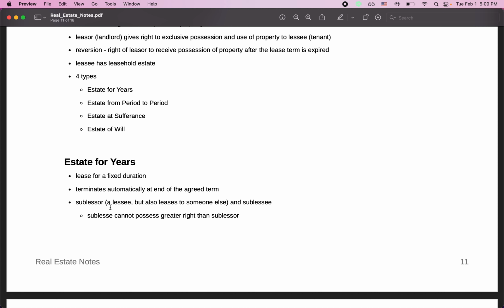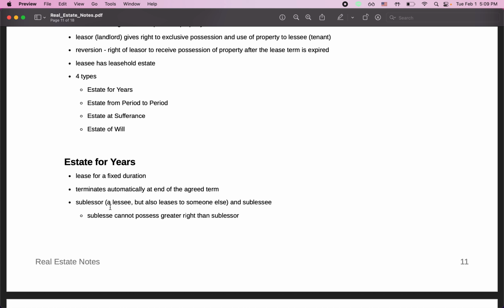One thing to note about these estates is that if you rent, the person who's renting, the lessee or the tenant, may be able to lease it to someone else unless specified in the agreement.